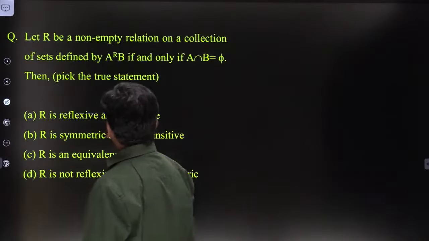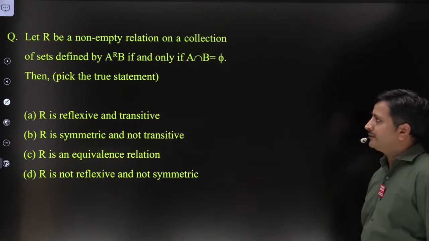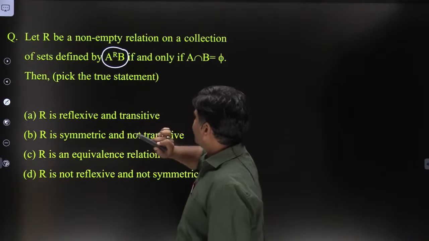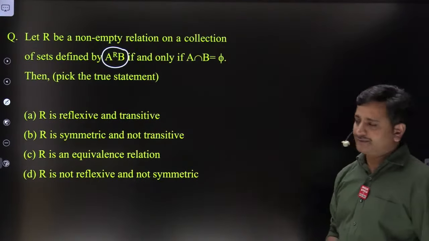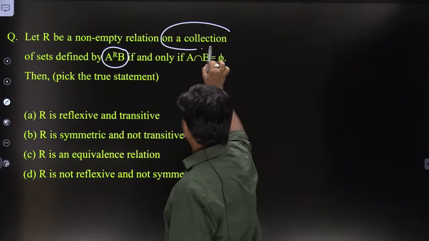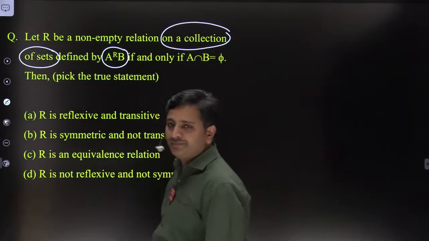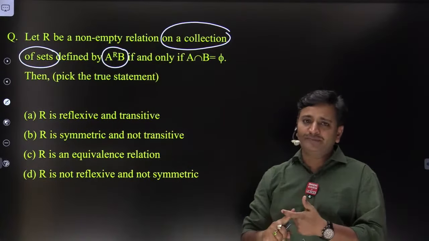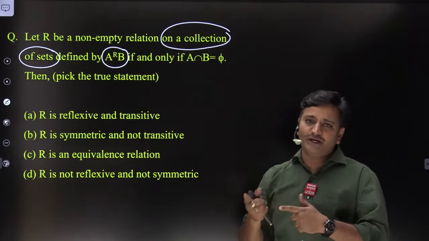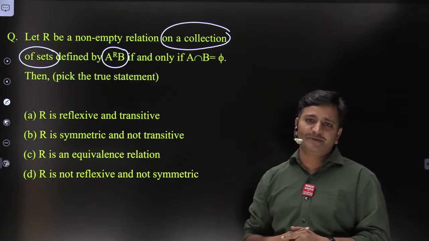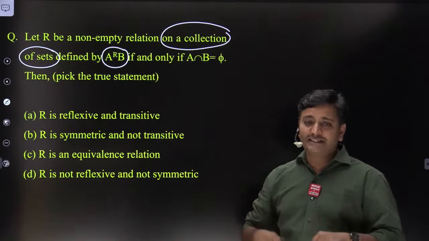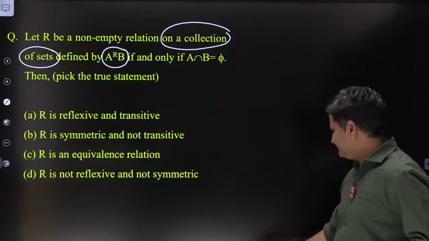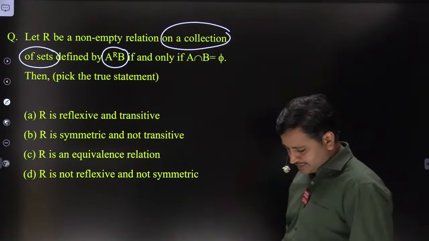And the third model, look here, just look at this problem. They define relation on a collection of sets. First problem, they defined relation on a set. Second problem, they explicitly defined A related to B by using the condition A and B are distinct and GCD of A comma B must not be equal to 1. Clear? But this time they are defining relation on a collection of sets. Please comment your answer in the chat box, friends.